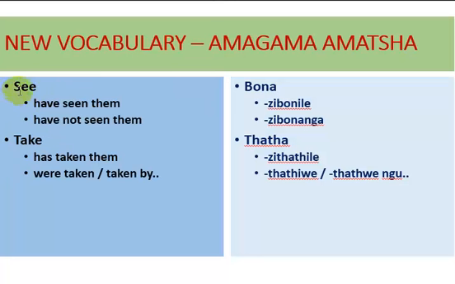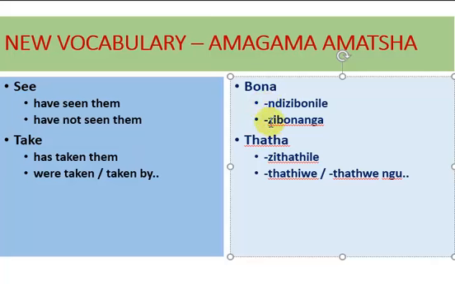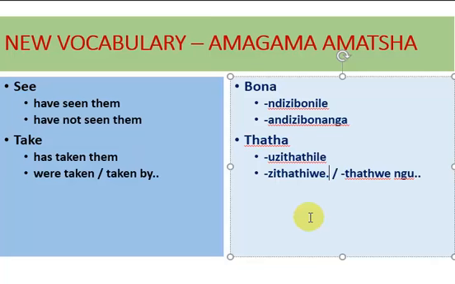So the vocab, similar vocab to the previous video, we've used predominantly bona and tata, to see and to take. So I have seen them. Ndizibonile. I have not seen them. Andizibonanga. Somebody has taken them. Uzithatile. They were taken. Or they have been taken, full stop. And they were taken by someone.